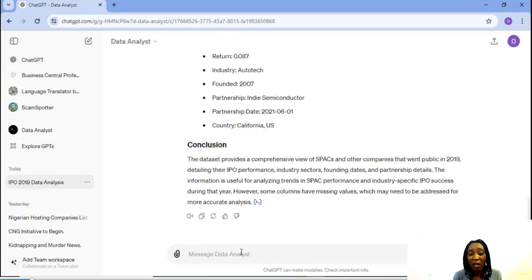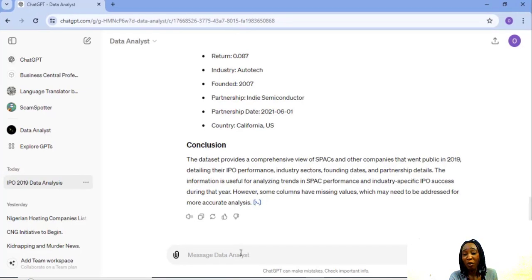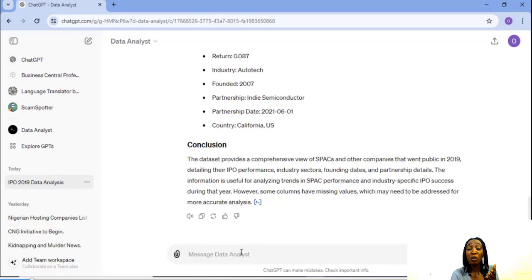That's just 2 examples, and it gave us its own conclusion, which says the dataset provides a comprehensive view of SPACs and other companies that went public in 2019, detailing their IPO performance, industry sectors, founding dates, and partnership details. Information is useful for analyzing trends in SPAC performance and industry-specific IPO success during that year. Okay, probably I'm seeing ChatGPT favoring some kinds of statements. It favored the word SPAC, which stands for special purpose acquisition vehicles. It also favored semiconductors in a way that I did not expect. So I'm just thinking in my head right now, does it have biases to those particular words? Sorry, I meant the Data Analyst GPT, not necessarily ChatGPT.